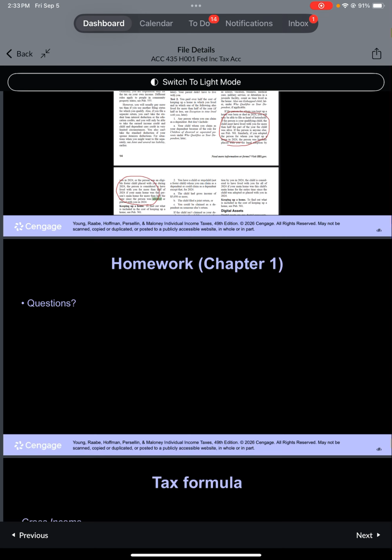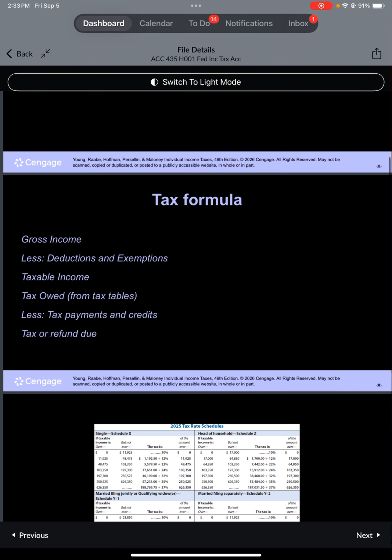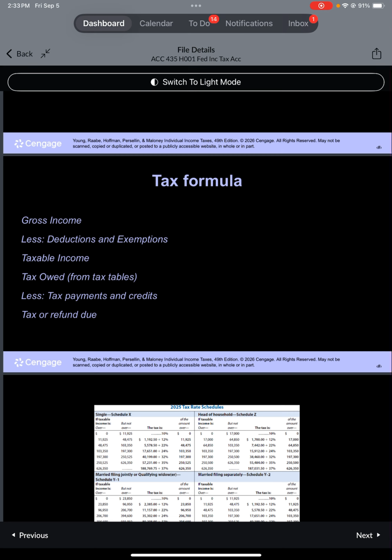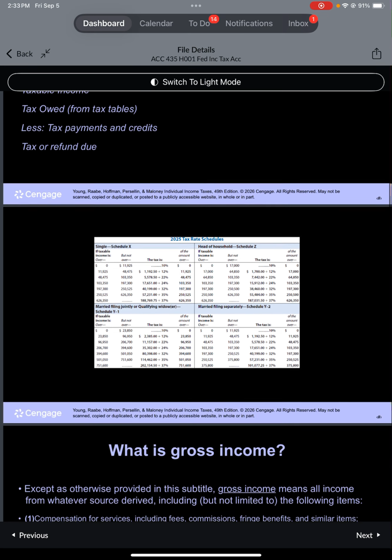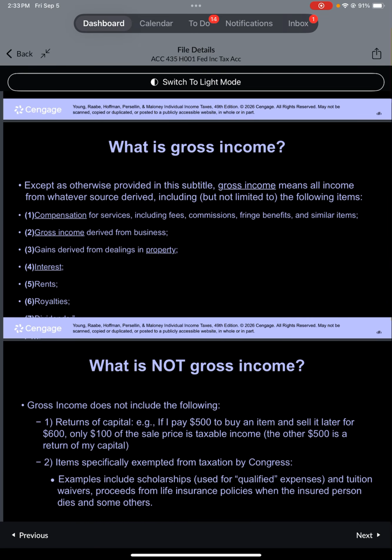Tax formula: gross income, less deductions and exemptions, equals taxable income. Tax owed, from tax tables, less tax payments and credits, equals tax or refund due. What is gross income? Except as otherwise provided in this subtitle, gross income means all income from whatever source derived, including, but not limited to, the following items.